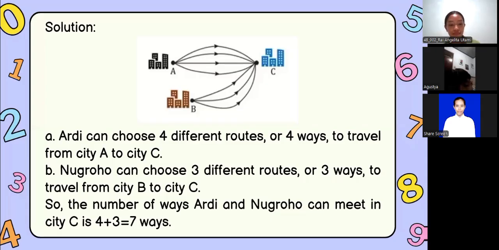That's very clear now because their choices are independent. We just add them up. Exactly, Agustia.